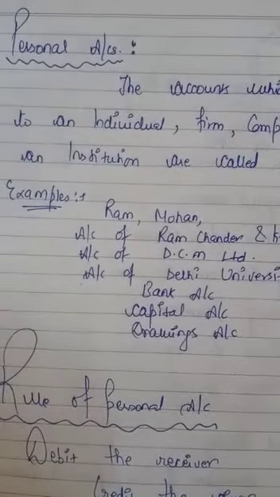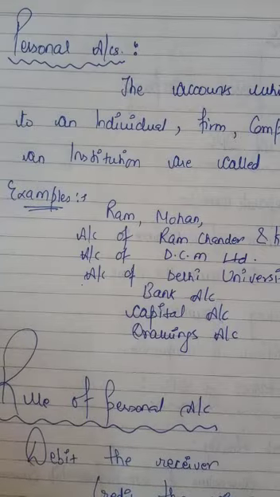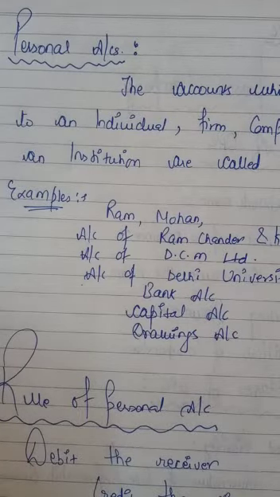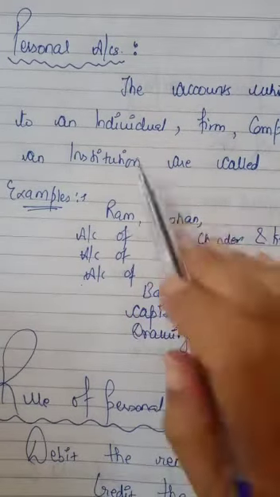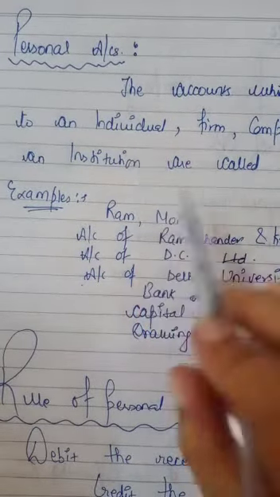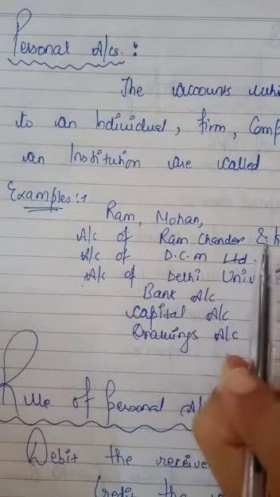Now what are personal accounts? The accounts which relate to an individual, firm, company or an institution are called personal accounts. Four things are included in personal accounts. Individual means a single person: Ram, Mohan, Shyam, Sohan, any one individual human being.